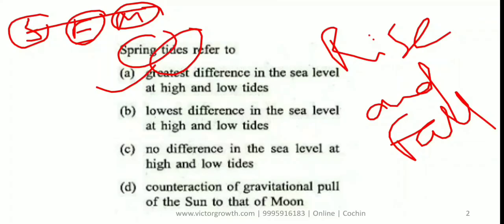Apart from spring tide, note down in your notebook, there is something called neap tide. That is what they have given here. Neap tide: the sun, earth and moon come perpendicular to each other. So the pulling effect of the sun will be cancelled by the moon and the moon's by the sun, thereby it will be a very low tide. So neap tide is the lowest tide, spring tide will be the highest tide. The answer is A.